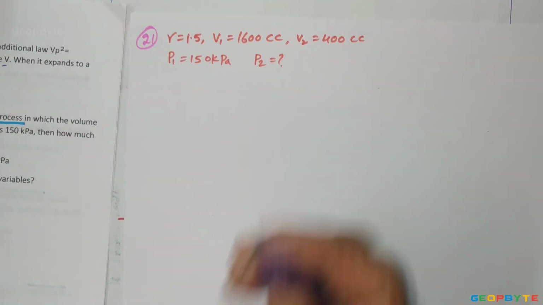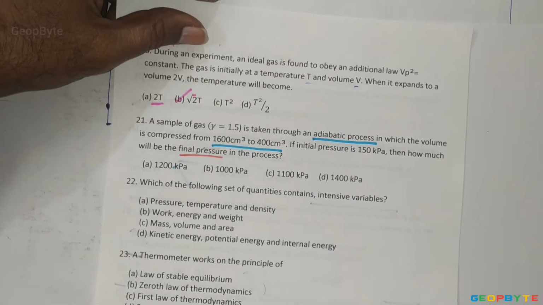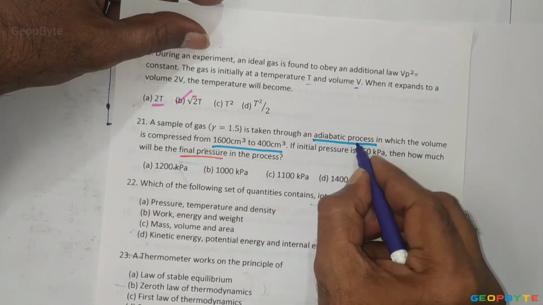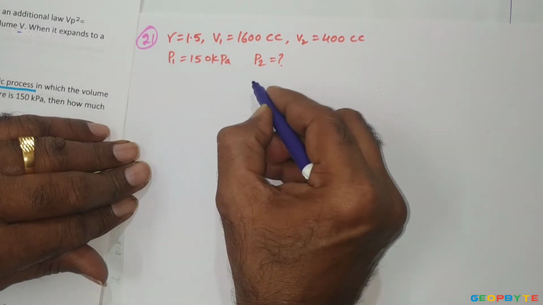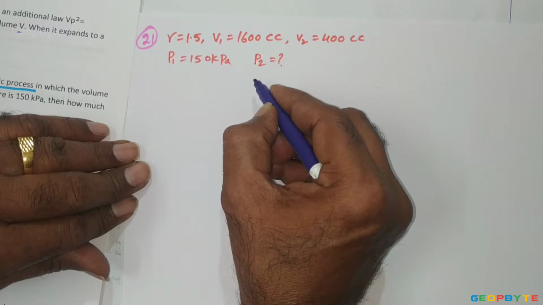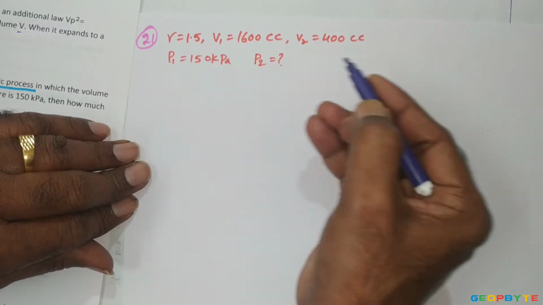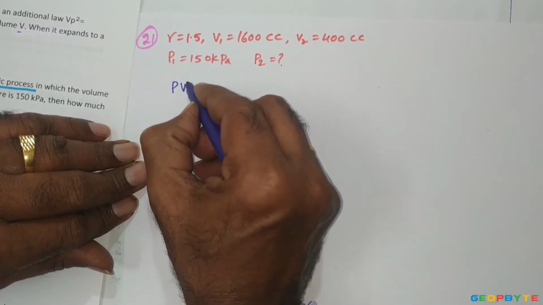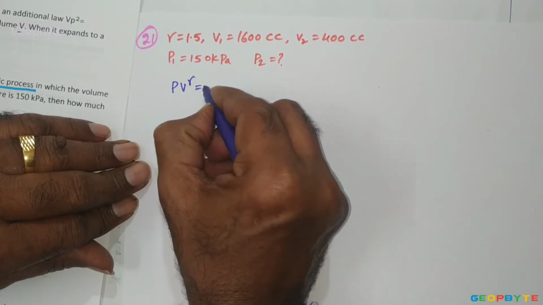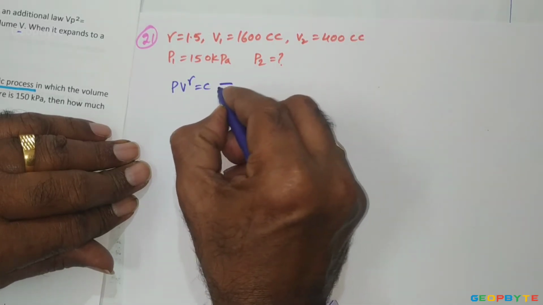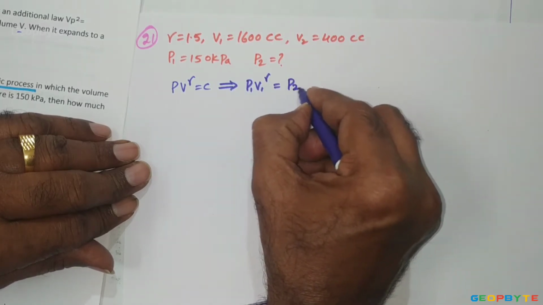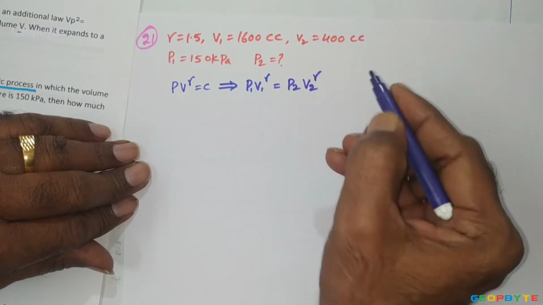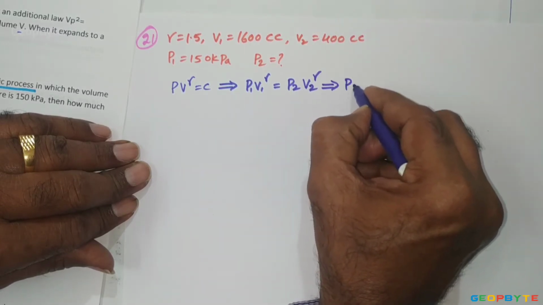The process given is an adiabatic process, which means indirectly a reversible adiabatic process or isentropic process. As we know, the relation between pressure and volume for an isentropic process is PV power gamma equal to constant. So P1 V1 power gamma is equal to P2 V2 power gamma. From this you are asked to decide the final pressure.